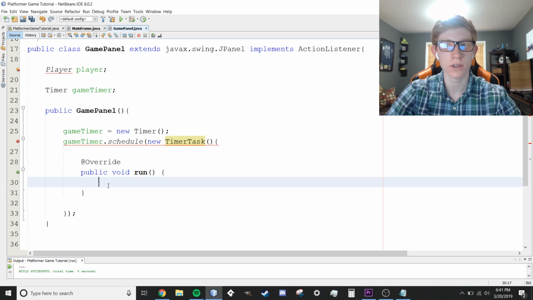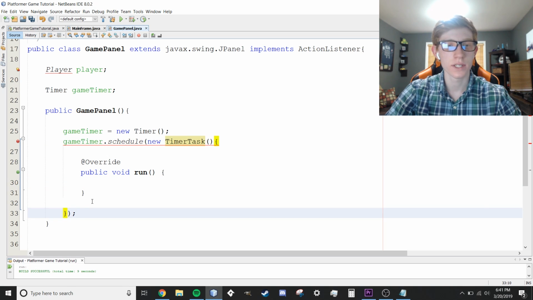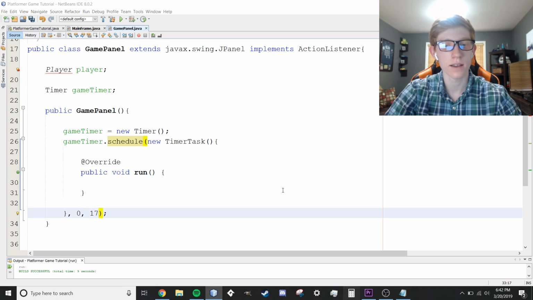But the last thing we need is a few more parameters within our timer task right here. So here's the end of the curly bracket. After the curly bracket, we're going to add a comma, and then we're going to add how long it takes before we start our timer. We're going to say 0 milliseconds. We don't want any time before the timer starts. Then we're going to say how many milliseconds go in between every frame. And I actually go with 17, and the reason for that, let me just show you right here.